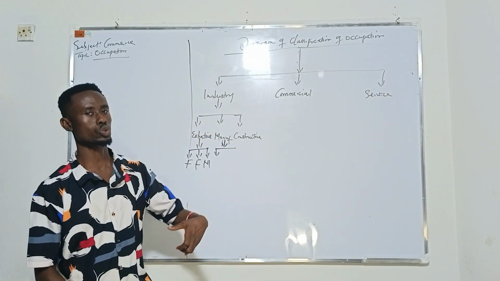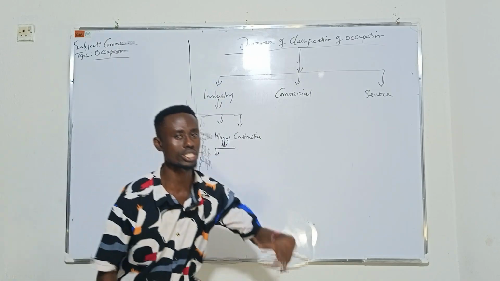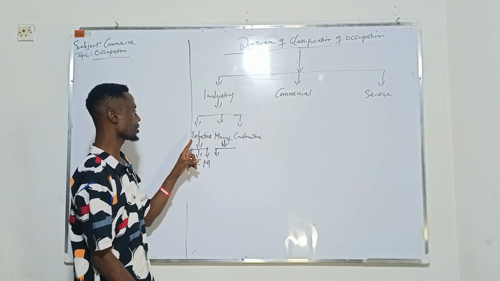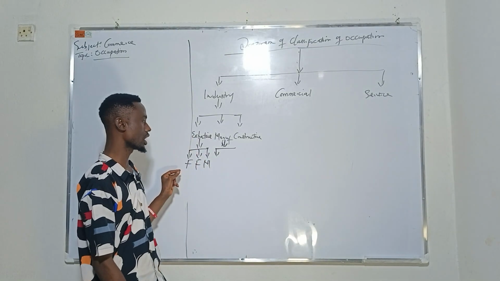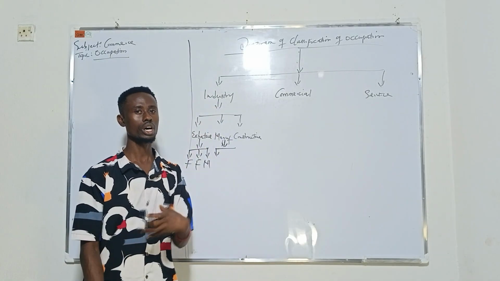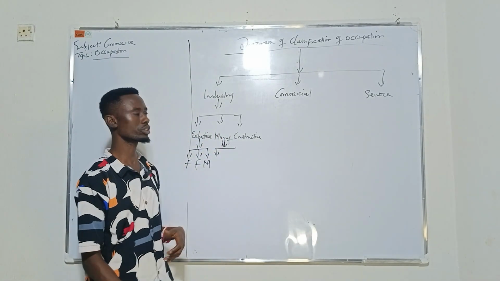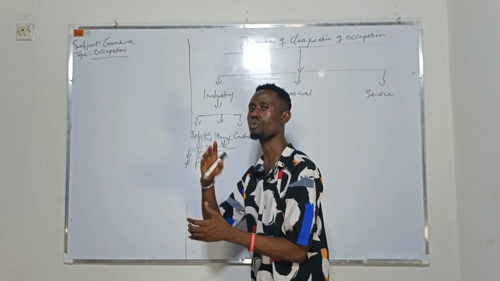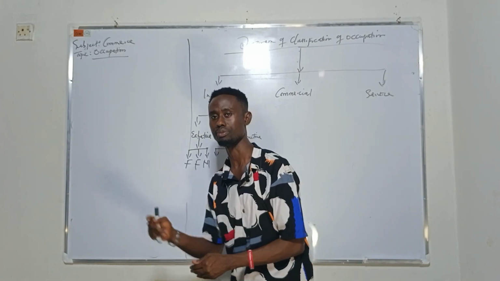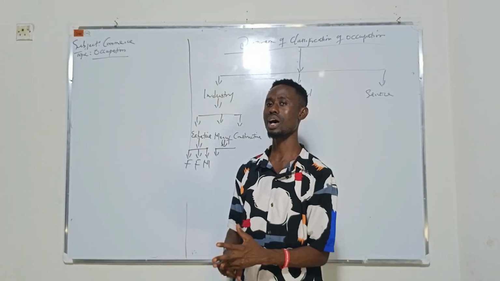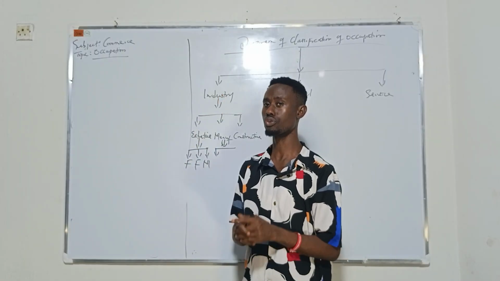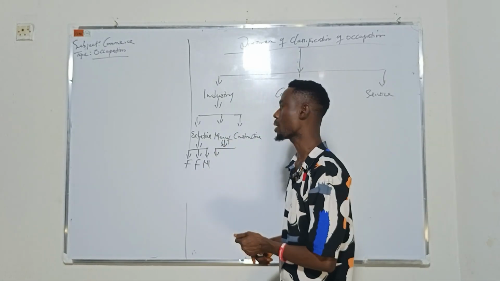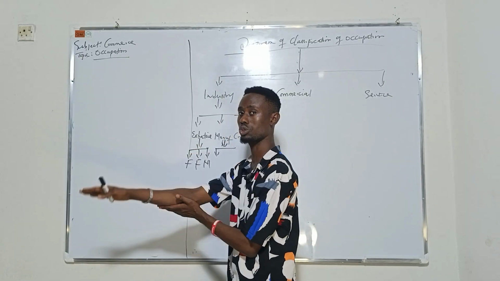After extracting the raw material from the ground, after extracting cassava from the ground, they take it to the manufacturing company. So you see that they work together. Number one, you extract the raw material from the ground, for example cassava. Then the manufacturing company converts the raw material, cassava, to garri. From cassava we have garri, starch, and fufu. All these are under manufacturing. That means they are integrated and work together.